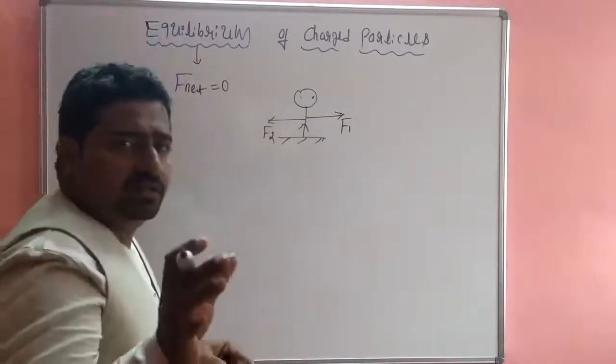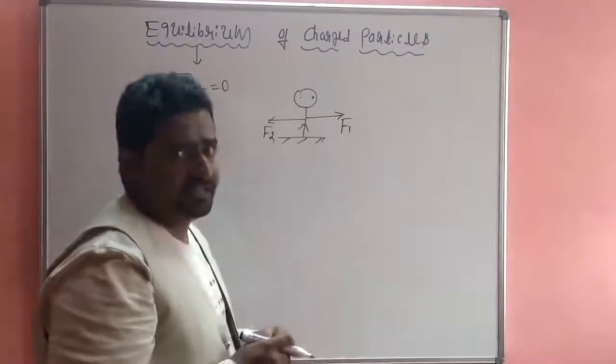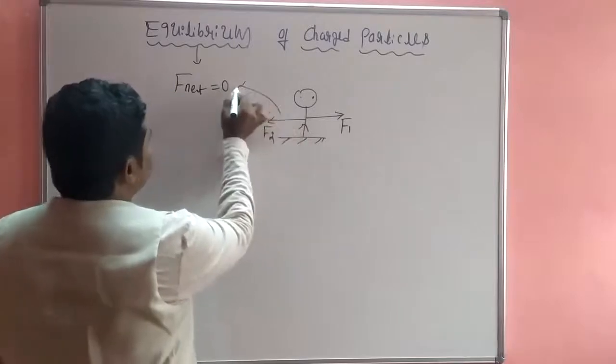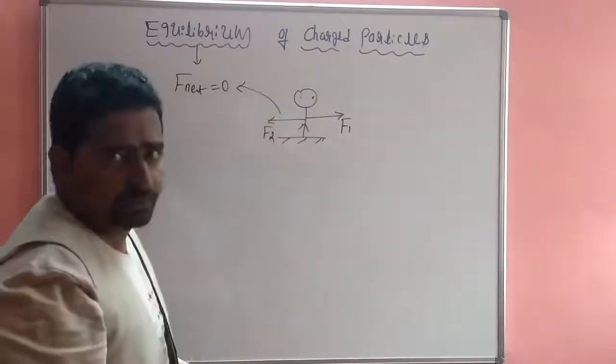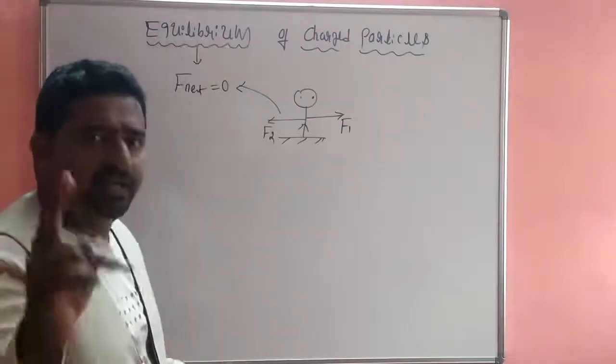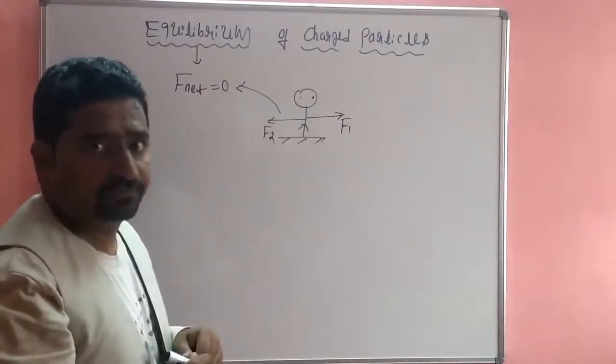The man does not shift to any side. Why? The reason is that the net force acting on the man is 0. So the man is said to be in equilibrium condition.